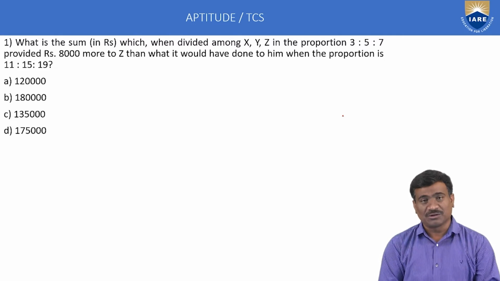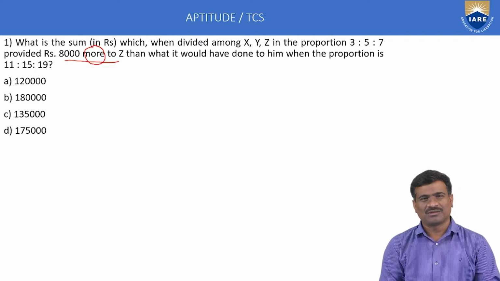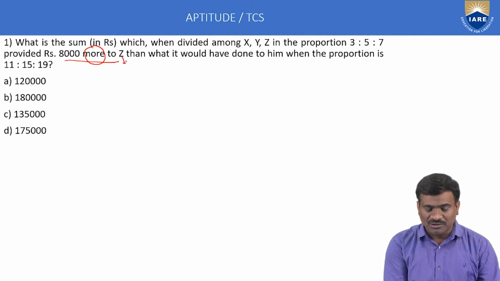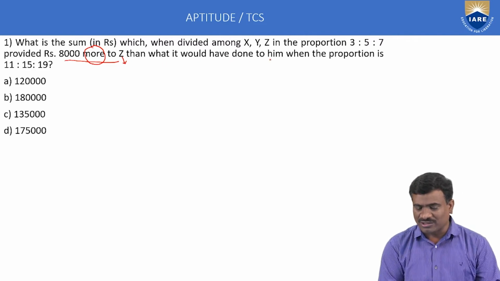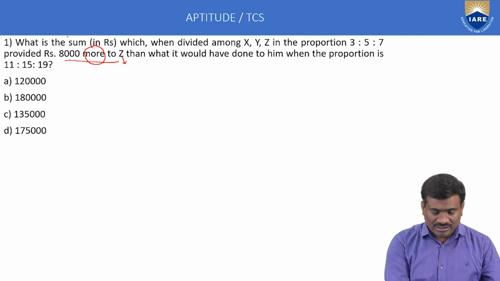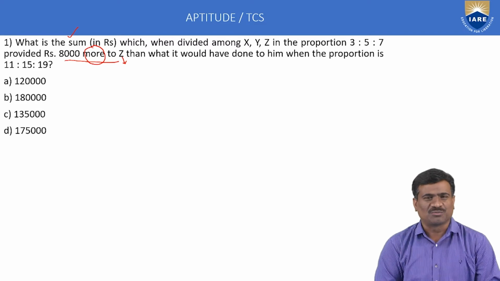What is the sum in rupees which, when divided among x, y and z in the proportion 3:5:7, gives z rupees 8,000 more than when the proportion is 11:15:19? The clue: more means difference, and only the z variable's difference matters. Here we calculate only the sum, which indicates the total amount. Target only the total amount.